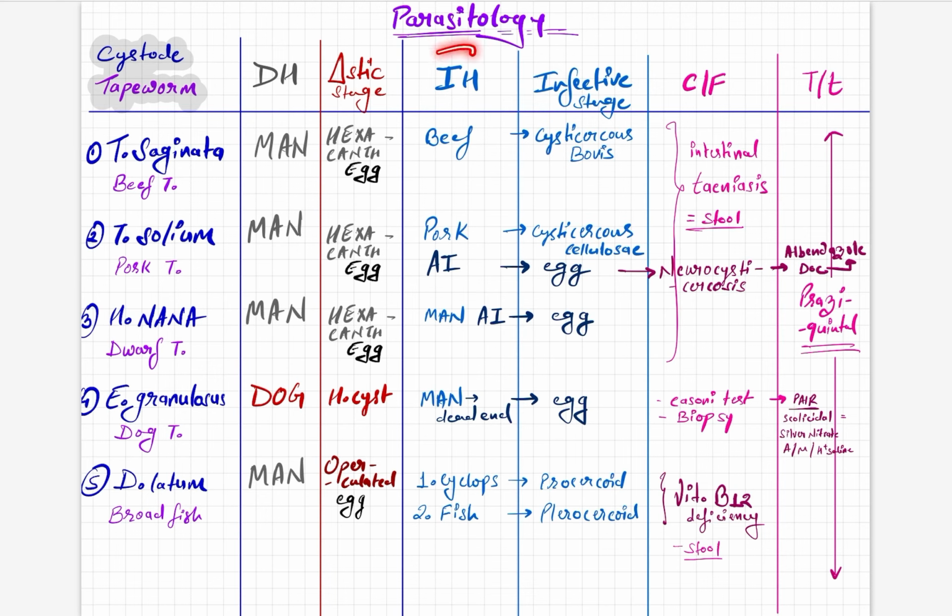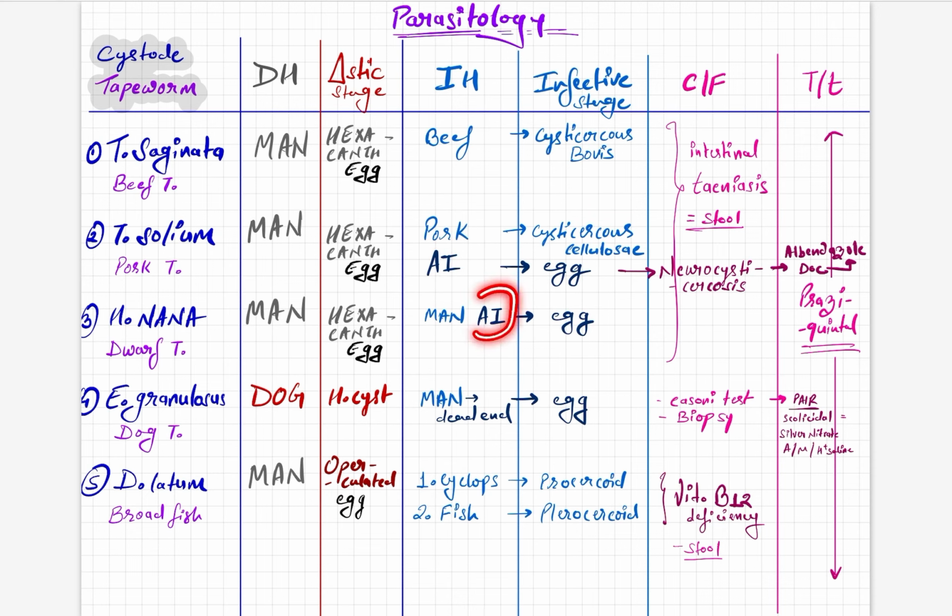Now the intermediate host: you can remember the common name and intermediate host together. Beef tapeworm has beef as intermediate host, pork has pork, and the broad fish tapeworm has fish as intermediate host.